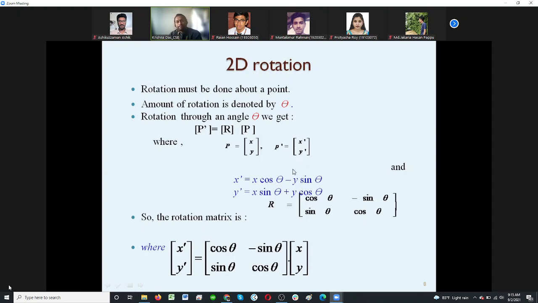Now how are you going to find that theta degree, if you know how many degrees of rotation you have? Say a 60-degree rotation, and the point we have is 5 and 7.